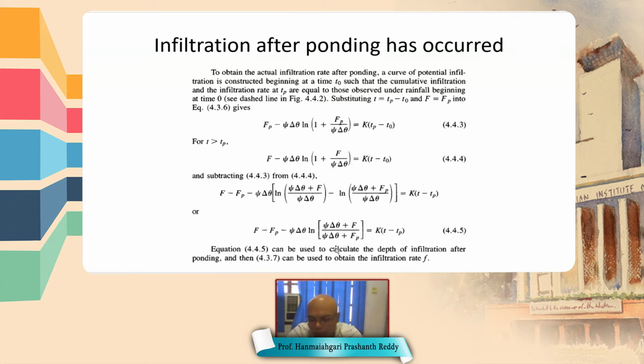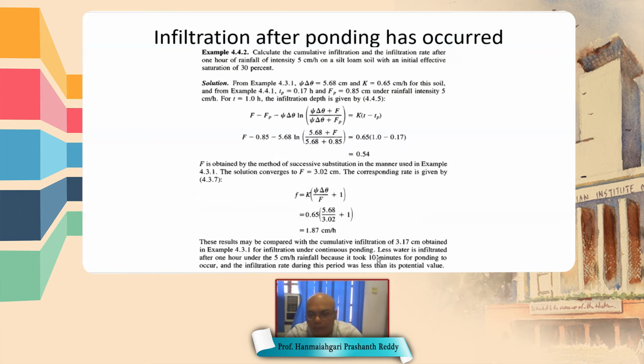So up to ponding time, we can easily compute the cumulative infiltration depth, that is equal to I into Tp. So Fp is equal to I into Tp. But F we do not know, so we will use this equation to calculate it. So let us do one numerical example.